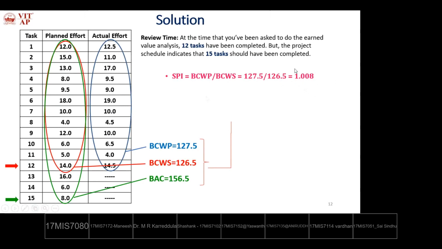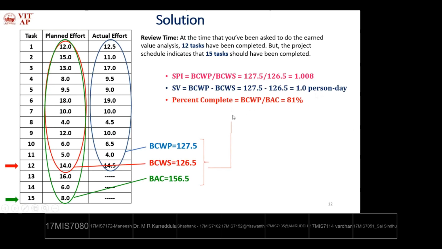So we can continue. This is not a problem. If it is greater than about 10, something like that, we have to pay more attention. Then schedule variance: BCWP minus BCWS. So what is that? 1 day. This is also negligible according to the project type: large scale, medium scale, or small scale. If it is small scale, we'll pay more attention. If it is large scale, don't worry, we'll continue. Later we will overcome this.